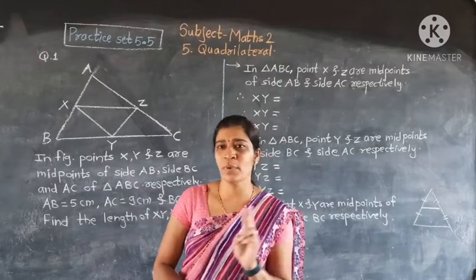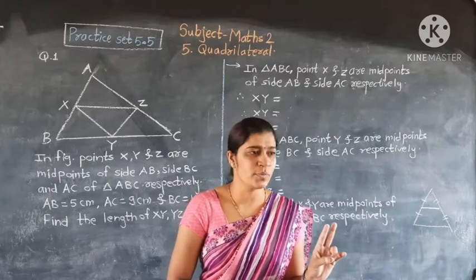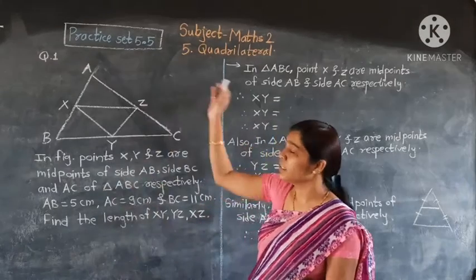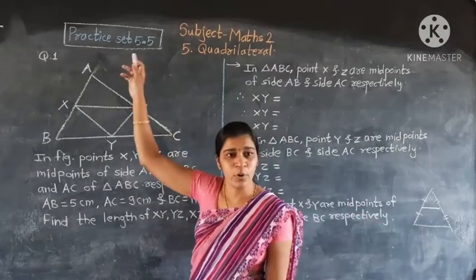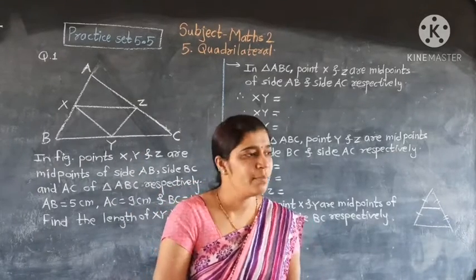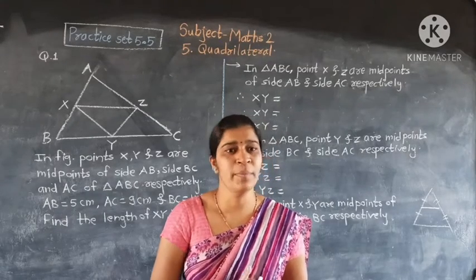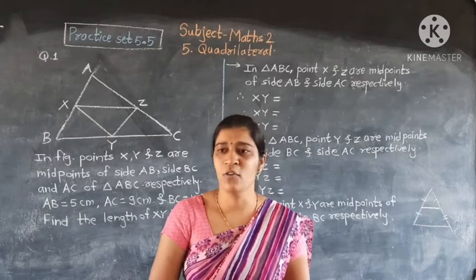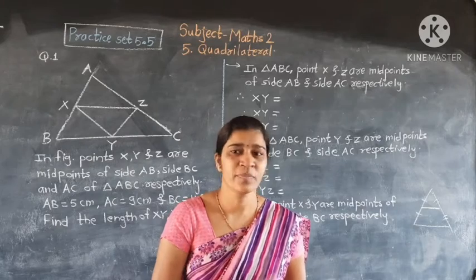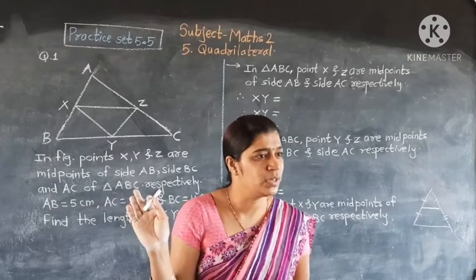So if you remember these two points, you will be able to solve the examples in the practice set. Understand what the midpoint theorem and the converse of the midpoint theorem are. We had already learned. Now today we will see the examples in practice set 5.5, which are based on the midpoint theorem and its converse. Understand the statement and the figure should come before your eyes, then you will get the examples.